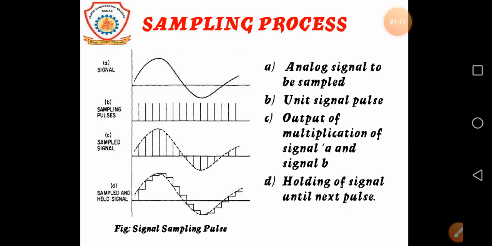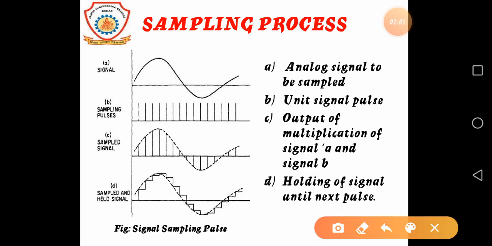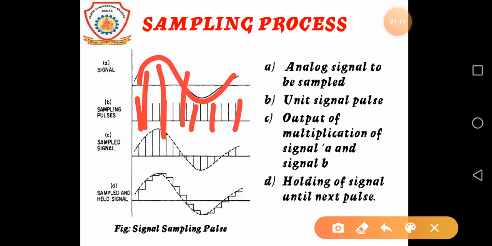This is the sampling process, how sampling is converted into a holding signal. In the first waveform we can see the analog signal that we sample. In the second is the unit signal pulse, each unit pulse.